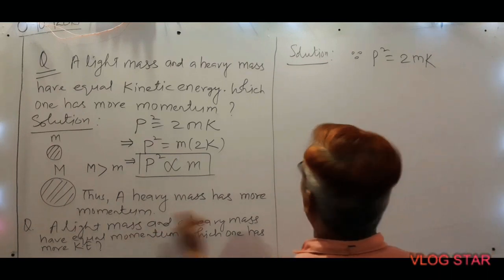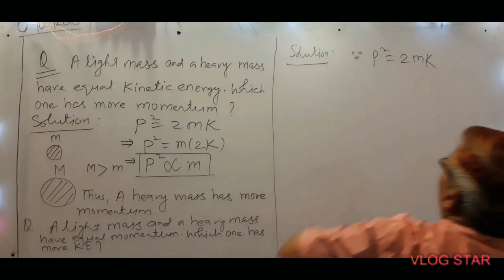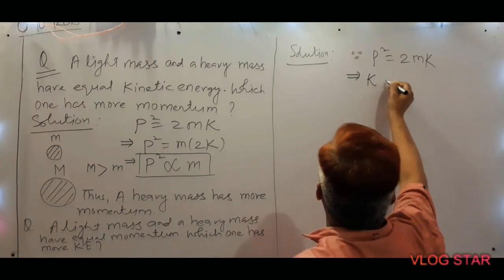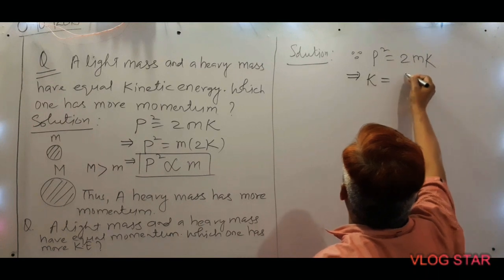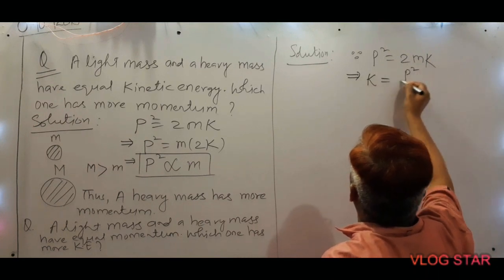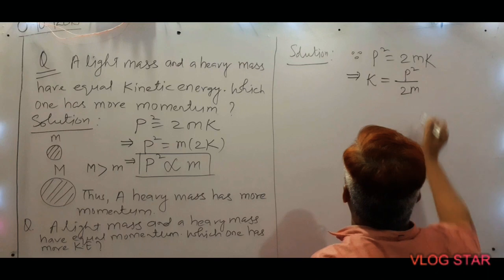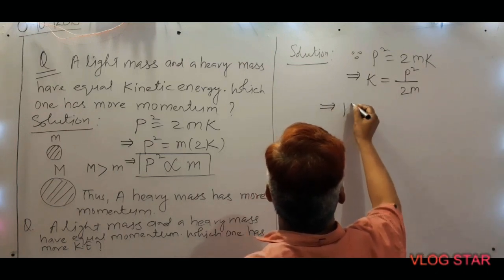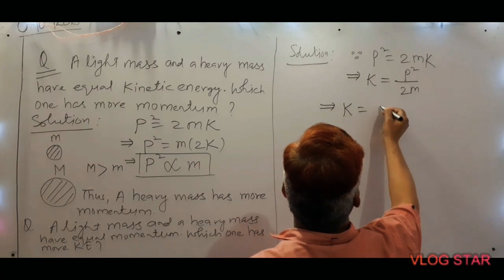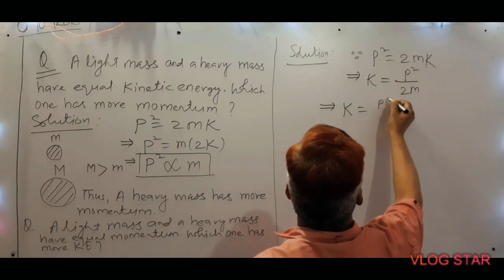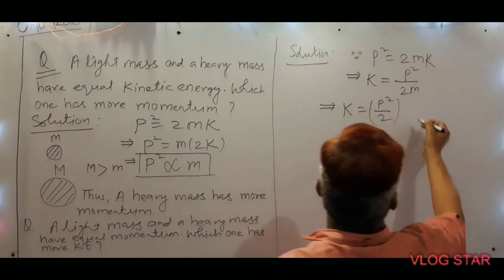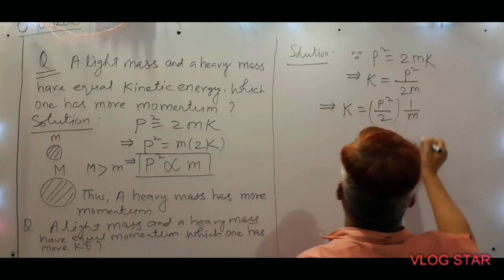Momentum is equal here, P is equal here. It means we will express K in terms of P square upon twice M. This gives K equals to P square upon 2, grouping together, and 1 by M here.